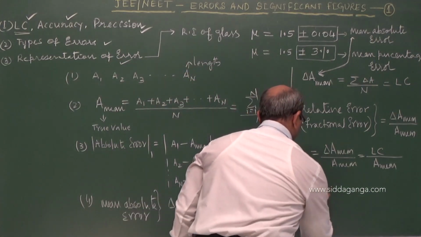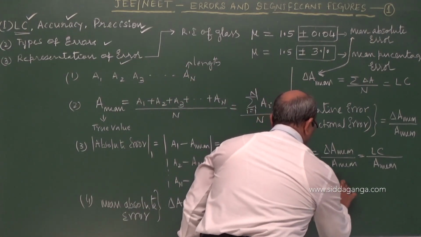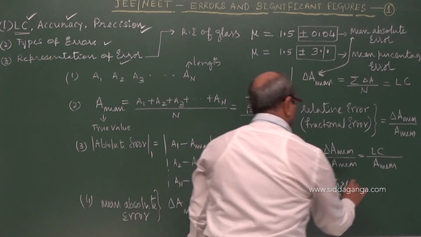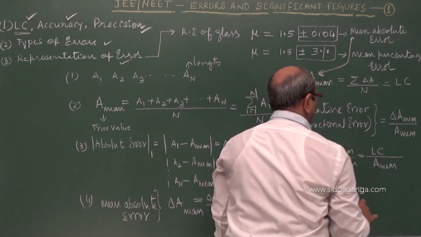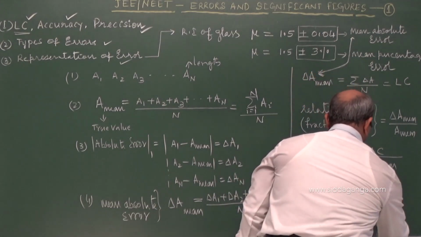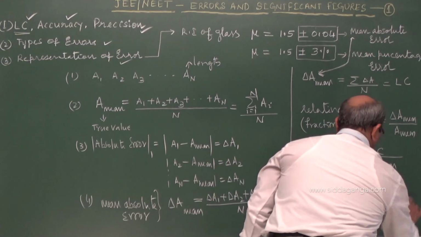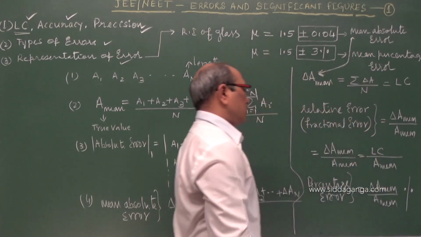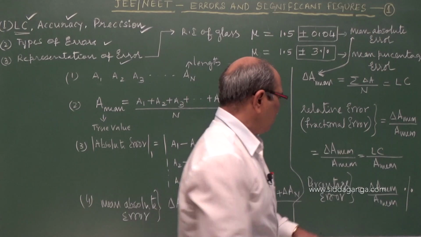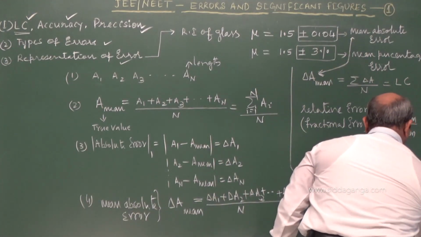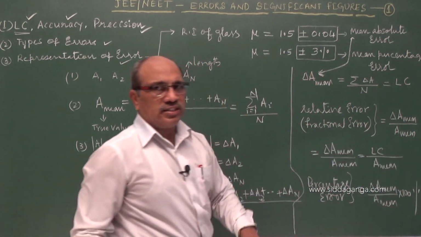Percentage error. This is equal to delta A mean divided by A mean, multiplied by 100. If you multiply it by 100, it becomes a percentage, in terms of hundreds.